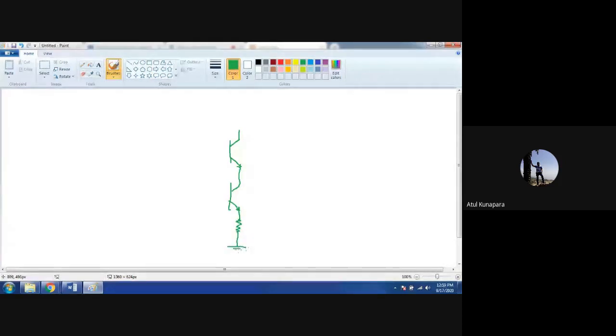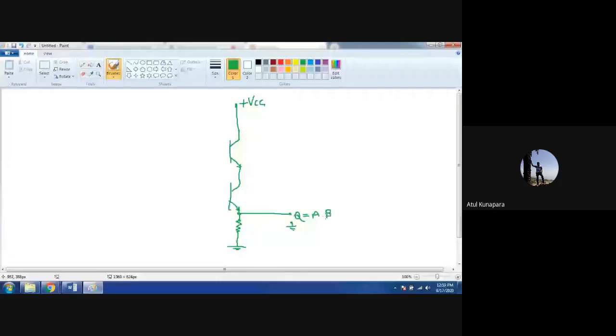So this is the circuit, and here we are going to give the power supply, let us say plus VCC, and we are taking output from here. Let us say your output Q is here, which is equal to A dot B.